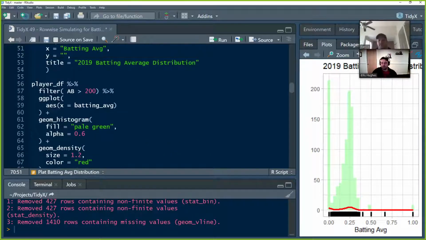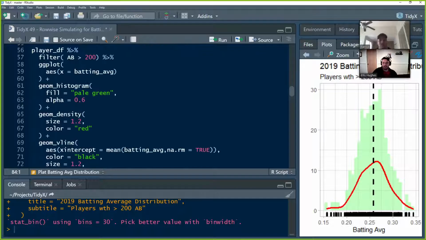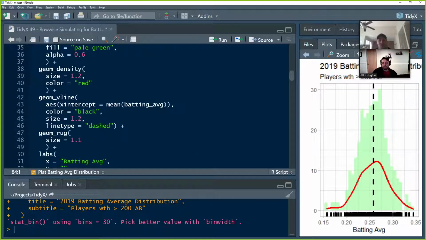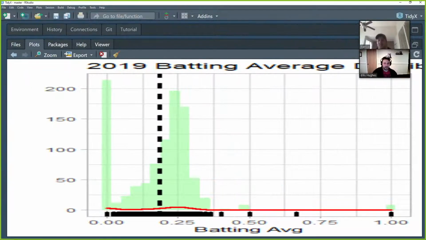na.rm. So let me tell you, the mean of an NA is NA. Yeah, that's right. There we go. Oh, sorry. Move forward. That's the next one. Jumped ahead. Ignore that. Don't look. There we go. Okay. Now we see. Okay. Perfect.